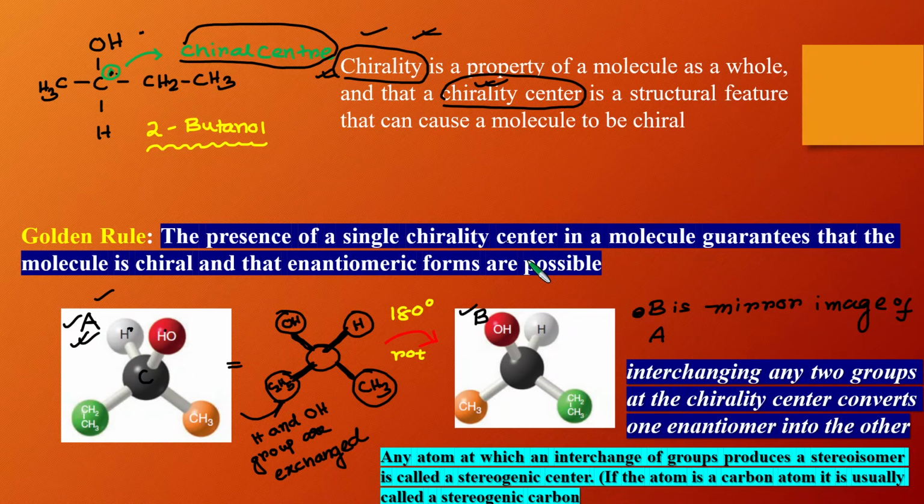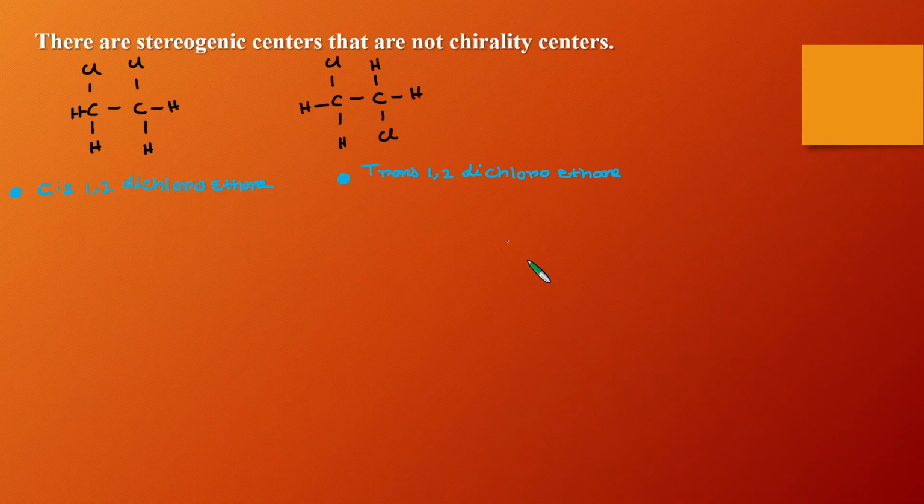Now let's take an example of this one. You can see that this is cis-1,2-dichloroethene. These two chlorine groups are directed in the same direction. Now if you interchange this chlorine with a hydrogen atom, you will get trans-1,2-dichloroethene.